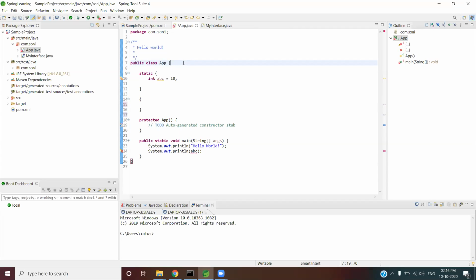For every object creation, the non-static block is executed, and the static block is only executed one time, when the class is loaded.